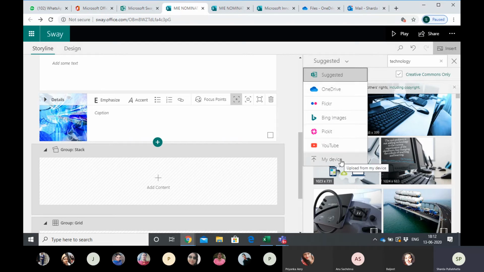So the way we are talking, you click all the images, you have it in your phone and you send all your images, or you open your phone box onto your laptop and you save all the images. So that is how you go to My Device, upload from My Device. आप My Device पे click करेंगे. It will then take you to the hard disk of your own laptop.